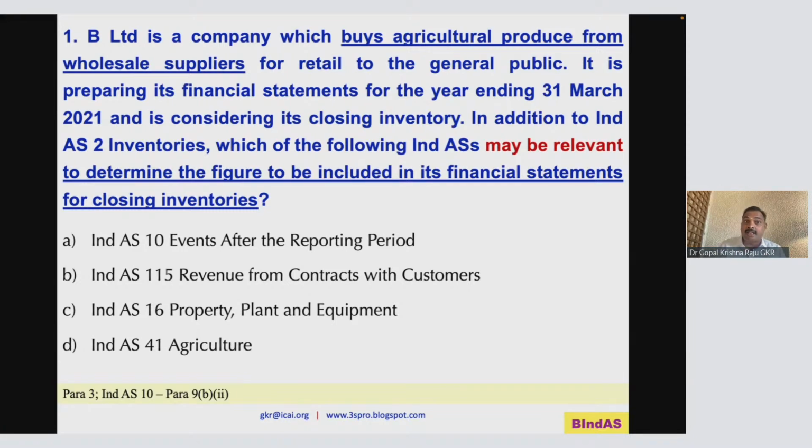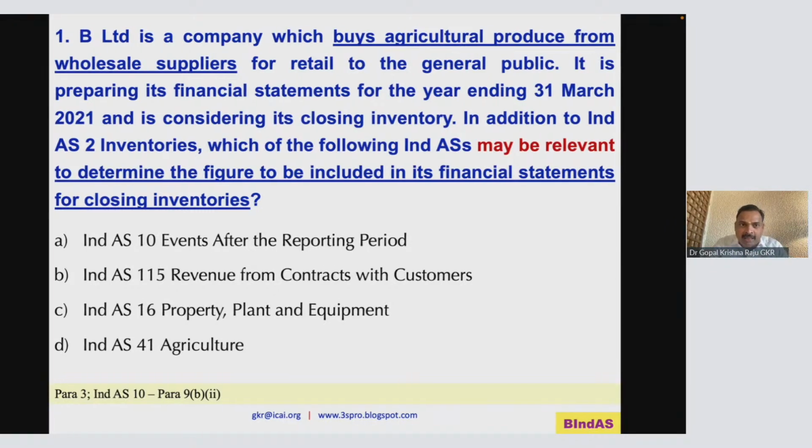Now, in addition to IndAS 2, for closing inventory you will value the inventory at cost or net realizable value, whichever is lower. That is what IndAS 2 says. In addition to that, which of these four may be relevant to determine the figures to be included in the financial statements for closing inventory? Is it IndAS 41 Agriculture? Is it IndAS 16 Property, Plant and Equipment? IndAS 115 Revenue from Contracts with Customers, and IndAS 10 Events after the Reporting Period? Now, here I want to share with you only one part.